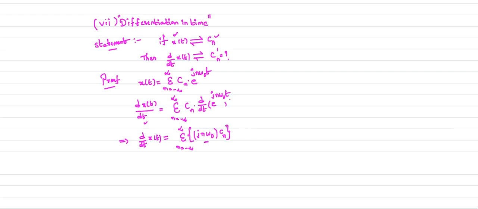So we have the coefficient jn omega naught, and we have the exponential term e power jn omega naught t. So this is your proof.